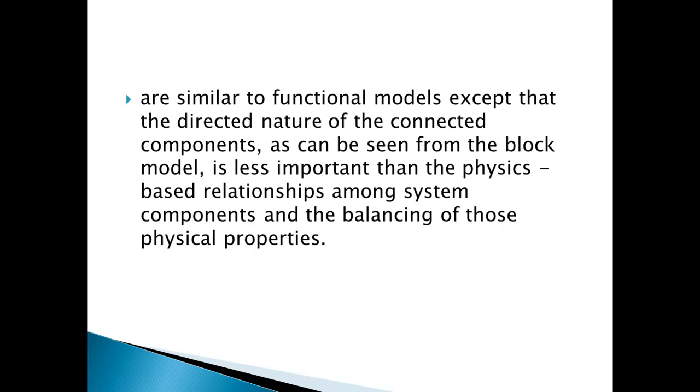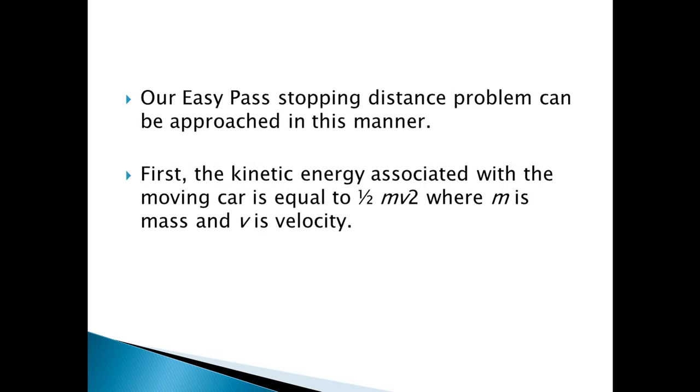The change in energy here is equal to work done in stopping the car, which is essentially the force due to friction applied in the opposite direction over the stopping distance. Our easy pass stopping distance problem can be approached in this manner. First, the kinetic energy associated with the moving car is equal to 1/2 mv squared, where m is the mass and v is the velocity.